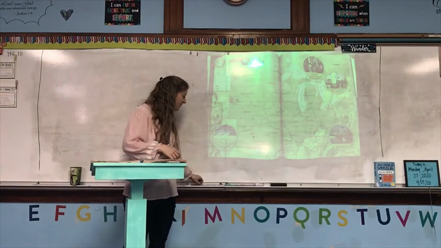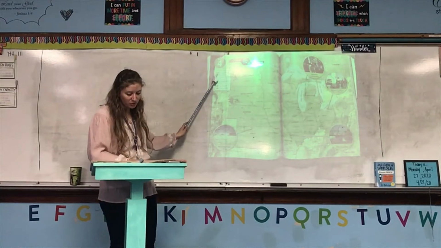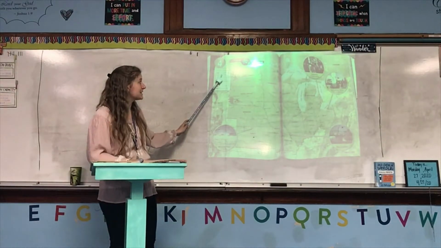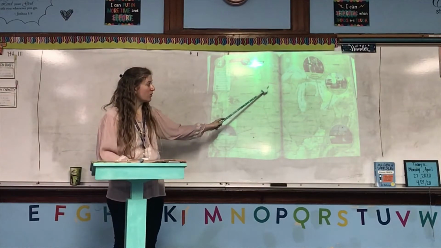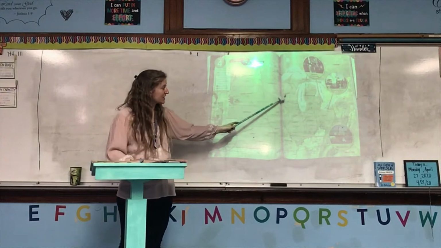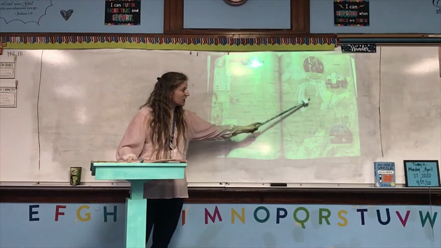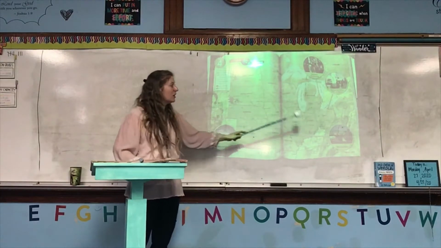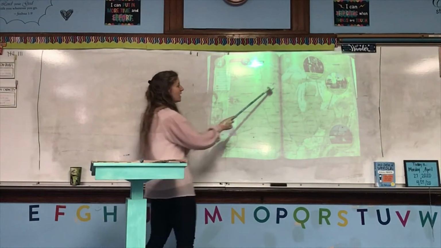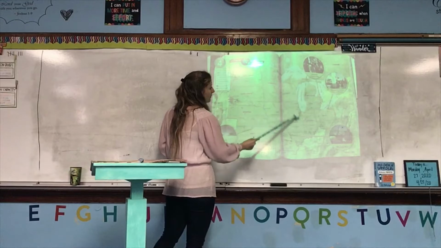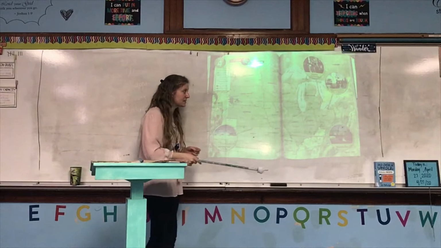So let's find the key. Look at the key right over here, and we see that darker orange are the Great Lakes states. So let's find all of the Great Lakes states. We see Minnesota is that darker orange, Wisconsin, Illinois, Indiana, Michigan, and Ohio are the Great Lakes states. We can assume that they are called the Great Lakes states because they all have at least part of their border that is one of the Great Lakes.